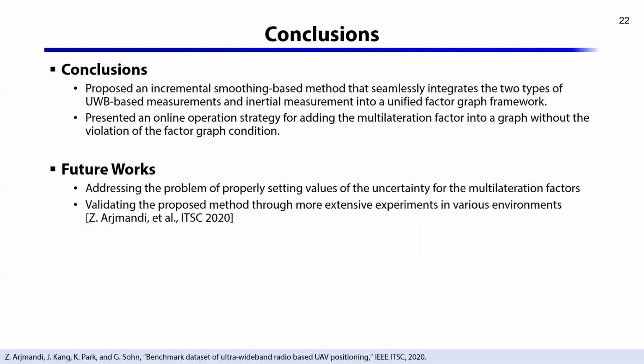However, there are several issues that we need to address for further development. The first, the problem of properly setting values of the uncertainty for the multilateration factor has not yet been fully addressed. We need to further develop a method for determining the uncertainty value more precisely, taking account of factors, for example, the dilution of precision, which can affect the uncertainty of multilateration outcomes.